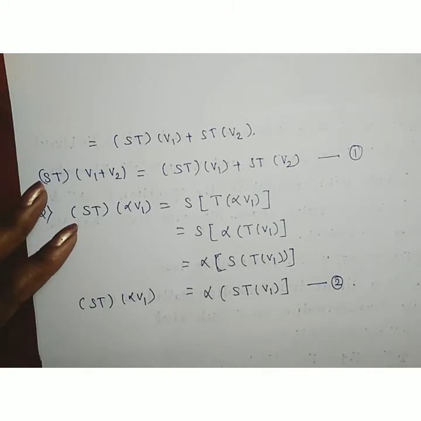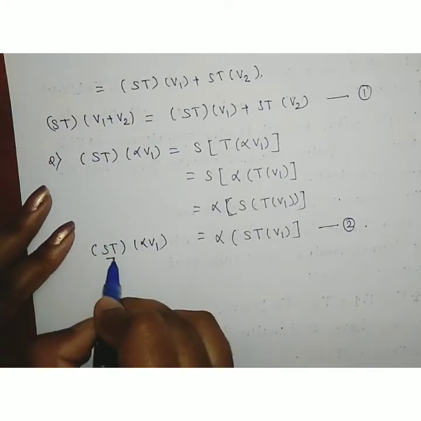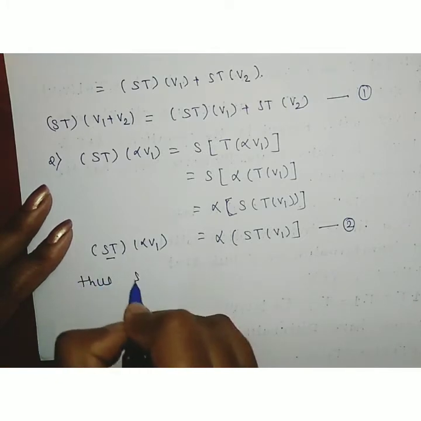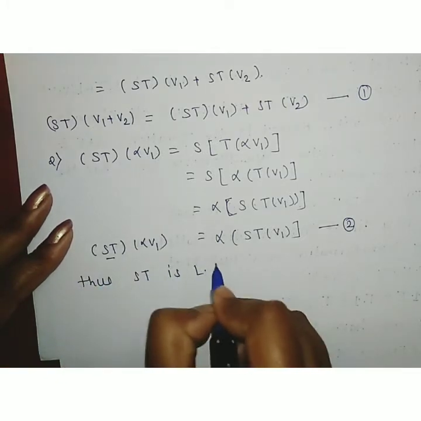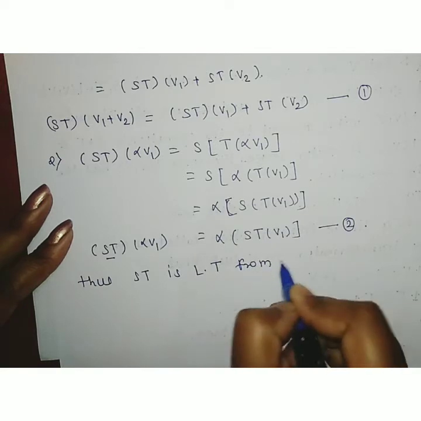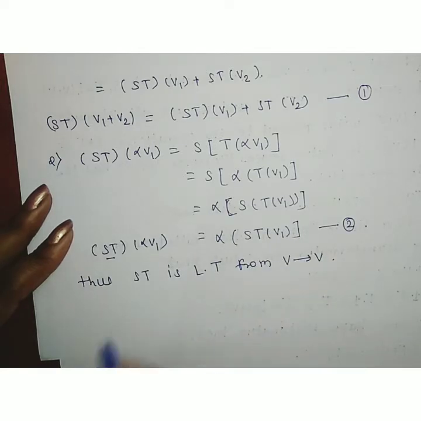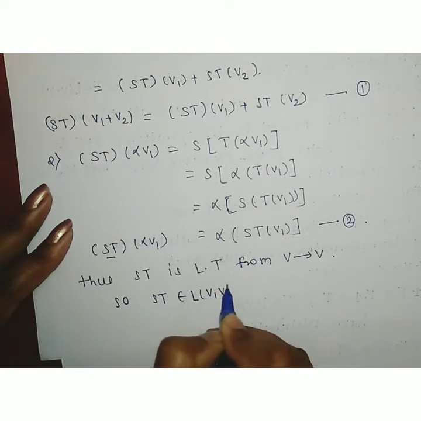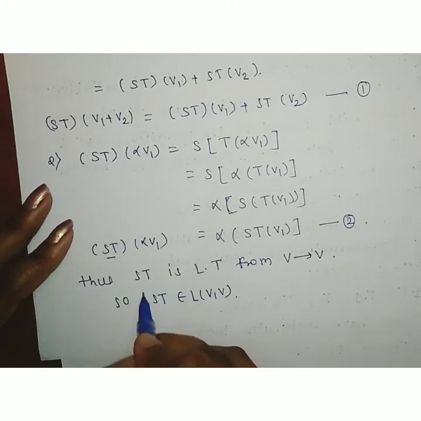So both the properties of the linear transformation are satisfied by ST. Thus ST is a linear transformation from V to V, so ST belongs to L(V,V). Therefore, the first property is satisfied.